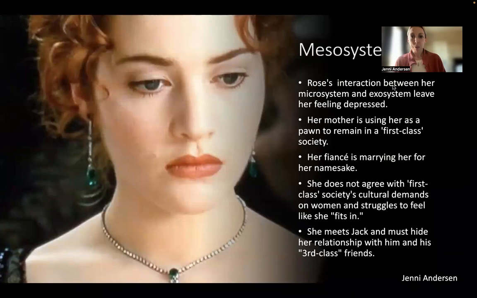Rose's interaction between her microsystem and exosystem have her feeling depressed. Her mother is using her as a pawn to remain in first-class society. Her fiance is marrying her for her namesake. She does not agree with first-class society's cultural demands on women, and she struggles to feel like she fits in. She meets Jack and must hide her relationship with him and his third-class friends because it's not a culturally acceptable relationship.